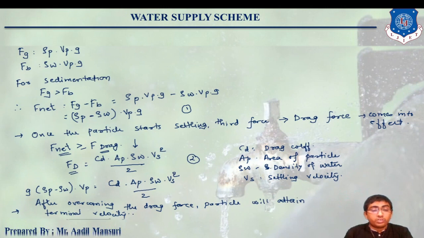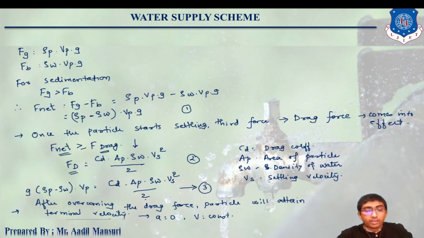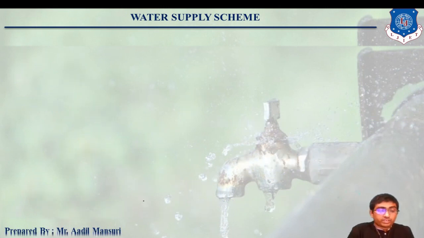Terminal velocity is the velocity when acceleration is 0 and velocity is constant. Now we want to find the equation of settling velocity. So we will make Vs the subject of the formula in the next step. Let me first write the previous step once again.